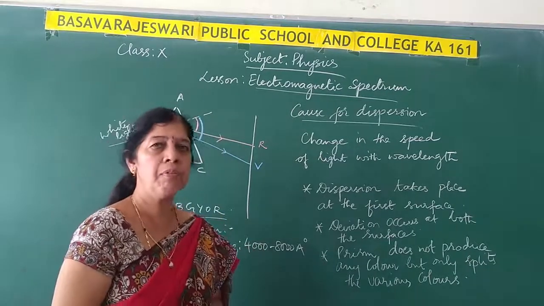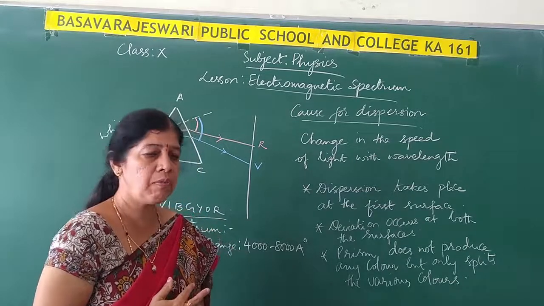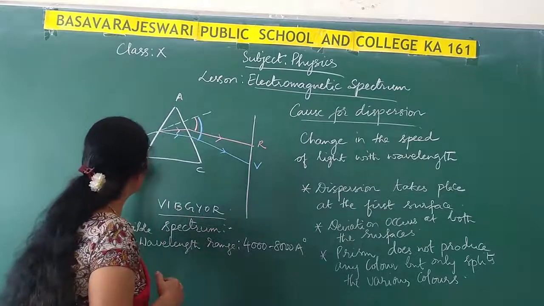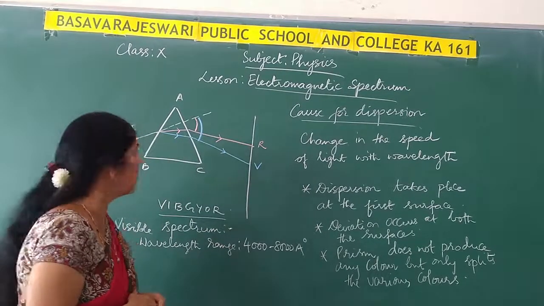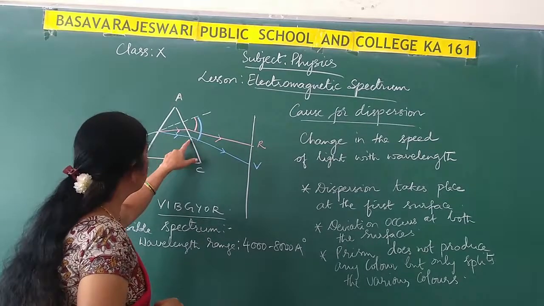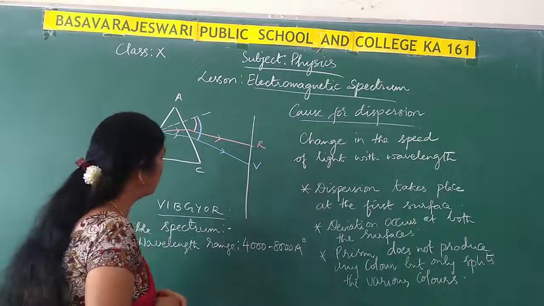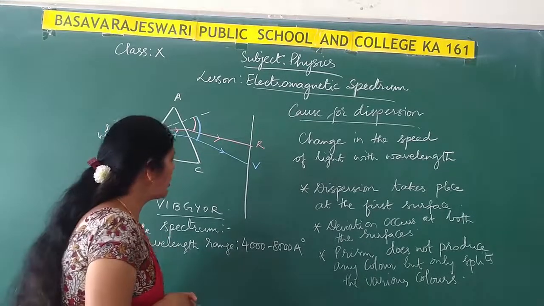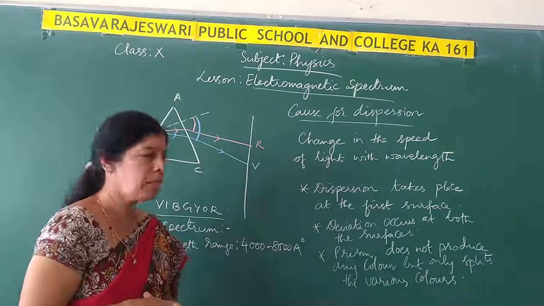Now, apart from that, we have even learnt about dispersion of light, is it not? When we were discussing dispersion of light, what we learnt is, when white light is incident on a glass prism or an equilateral prism, what is happening? This white light will split into its constituent colors. And we know that white light consists of 7 colors, is it not? And which are those 7 colors? Violet, indigo, blue, green, yellow, orange and red.